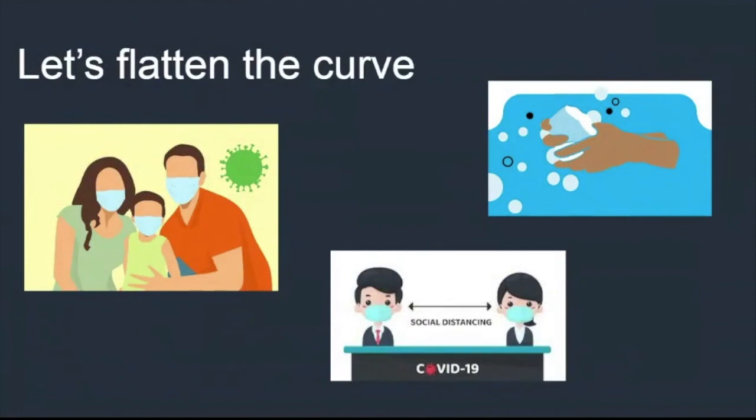It's our responsibility to reduce the number of cases, and it can be achieved by ourselves. So for everyone, let's try to flatten the curve by wearing face masks whenever you go out in public. Use sanitizers and soaps to frequently wash your hands, and maintain a social distancing of at least 2 meters between each other.